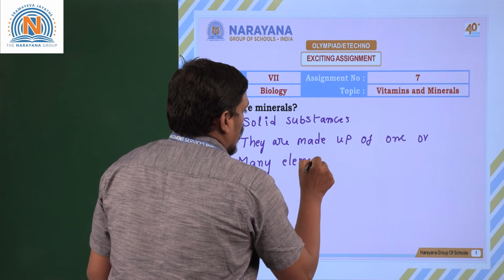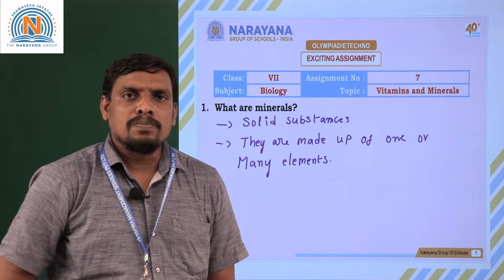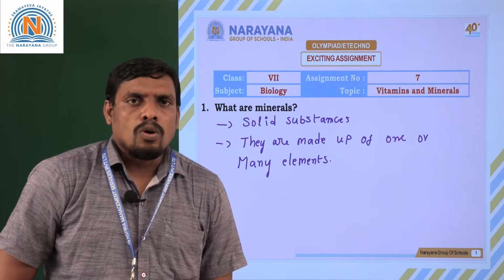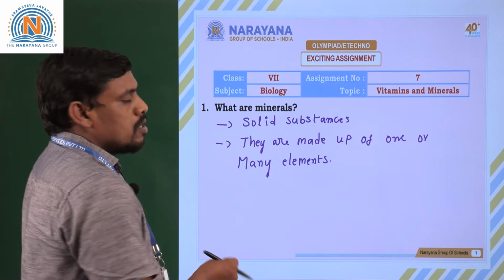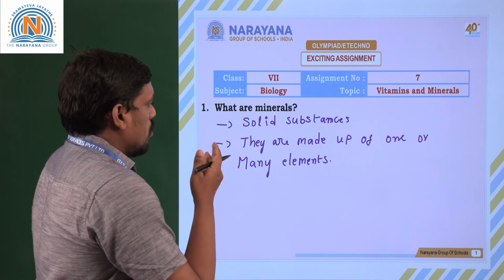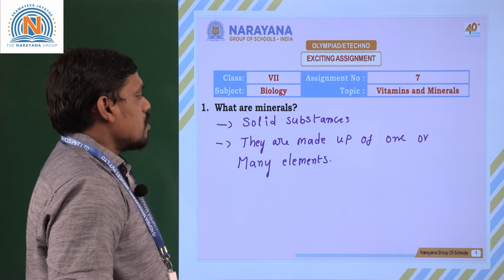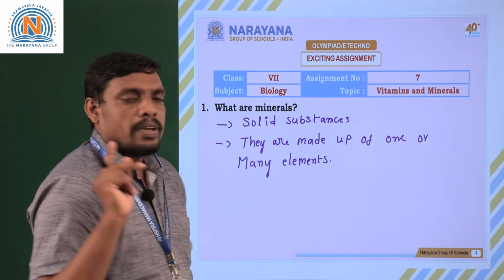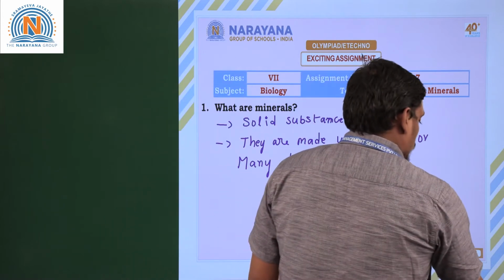You know that microscopic elements like iron, calcium, magnesium, strontium, zinc, cobalt, all these are considered elements. So the simple definition for minerals is, they are solid substances made up of one or more elements. Clear students? Moving to next question.